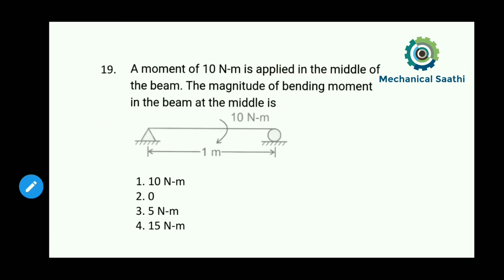The next question, that is question number 19. A moment of 10 Newton meter is applied in the middle of the beam. The magnitude of bending moment in the beam at the middle is what? So we need to calculate the bending moment at this point, that is the middle section. Let us try to calculate that.